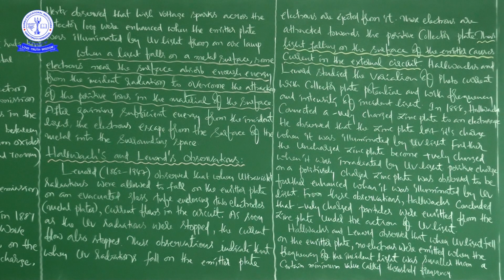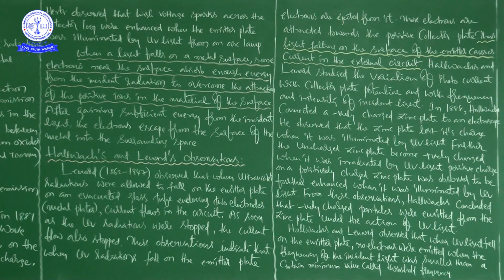Next, Hallwachs's and Lenard's observations. What do Hallwachs's and Lenard's observations mean? When they were doing some experiment, sometimes when we do an experiment, our intention is one thing, and while we are trying to achieve that aim, meanwhile we may get some accidental things. That is very common sometimes, not all the time.